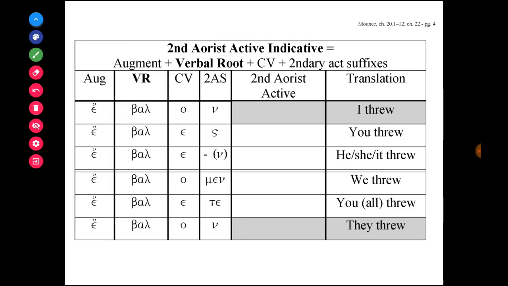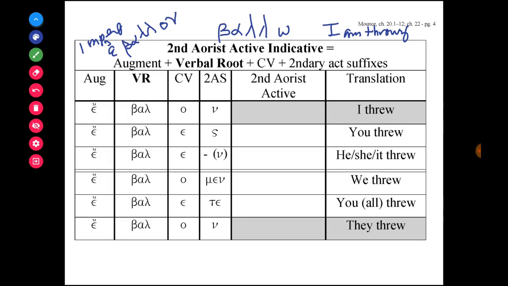So how do I form the aorist active indicative? In other words, if I have a word like balo, which is I am throwing. Well, if I wanted to say this in past time, I have two ways to do it. I've already learned the imperfect form, where I have the augment, I take the lexical stem with a double lambda, and I add the secondary active suffix endings. And when I do that, ebalon, that is I was throwing.